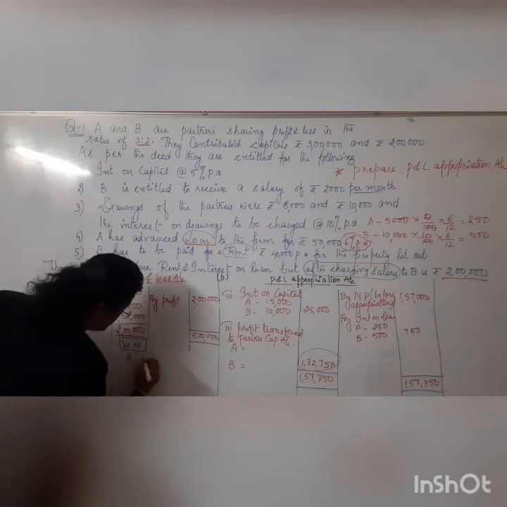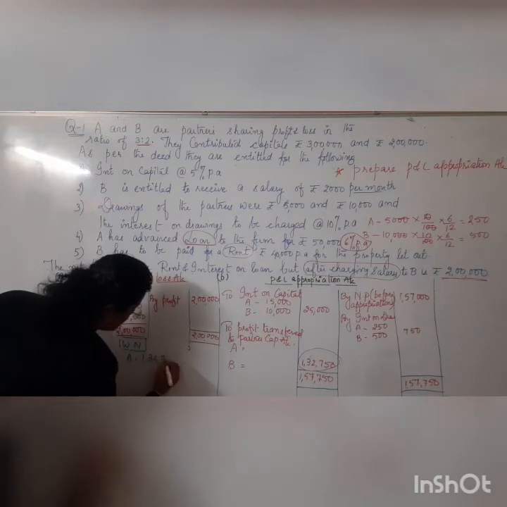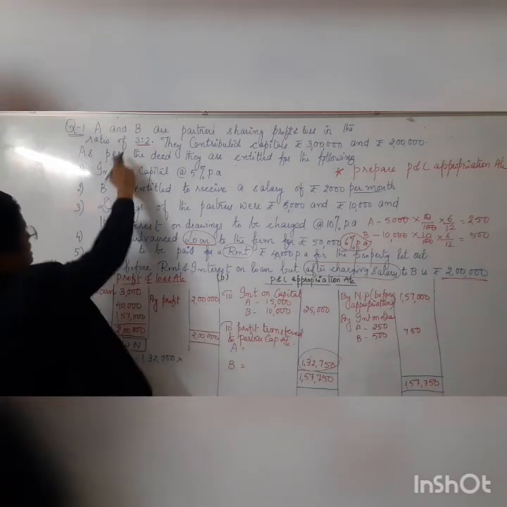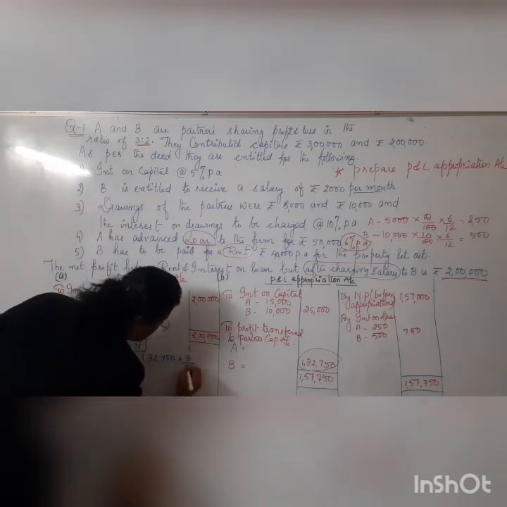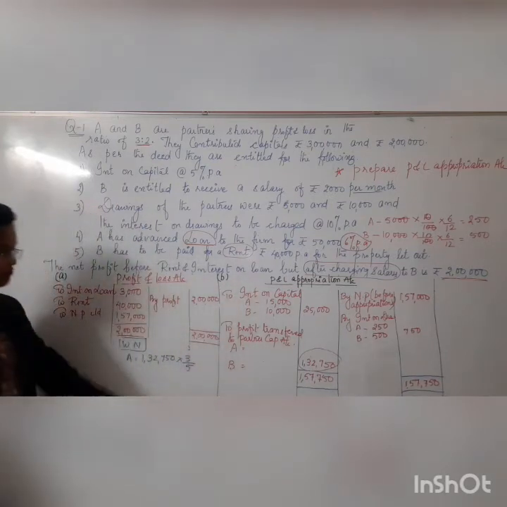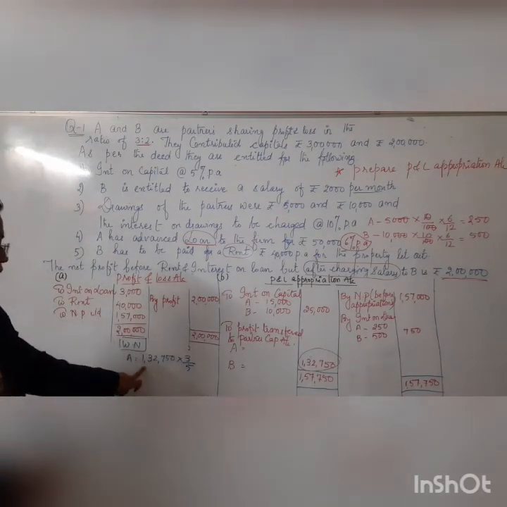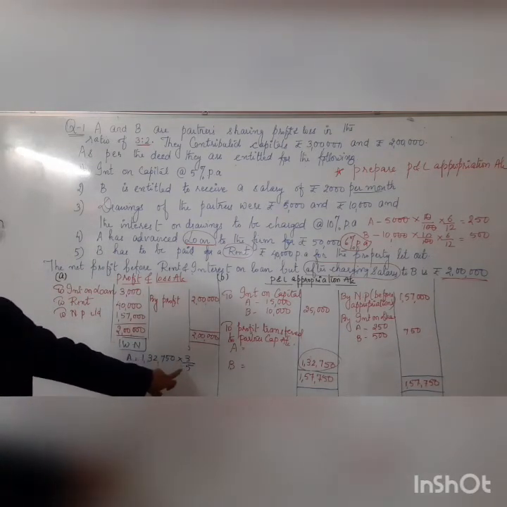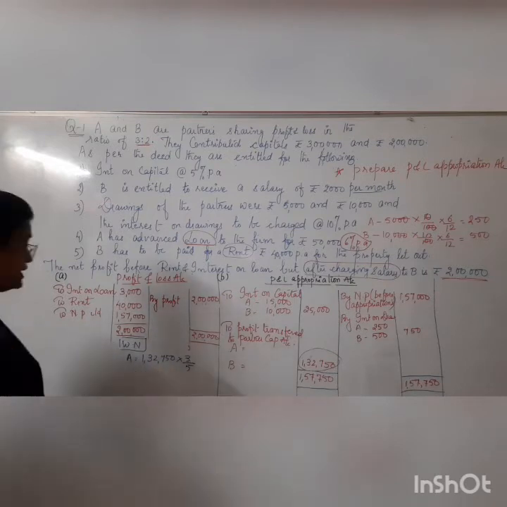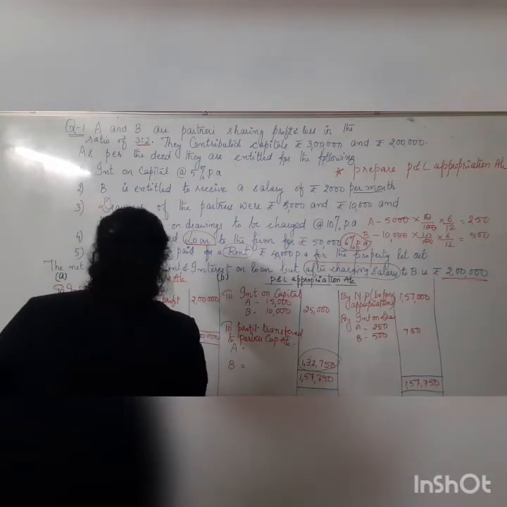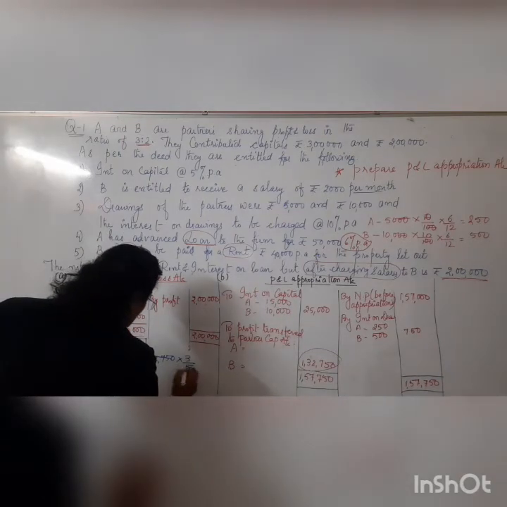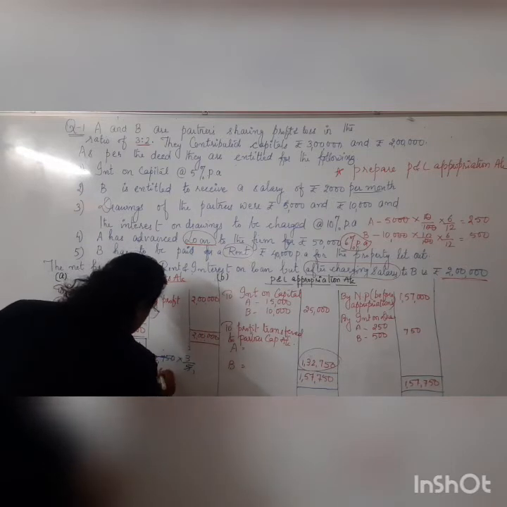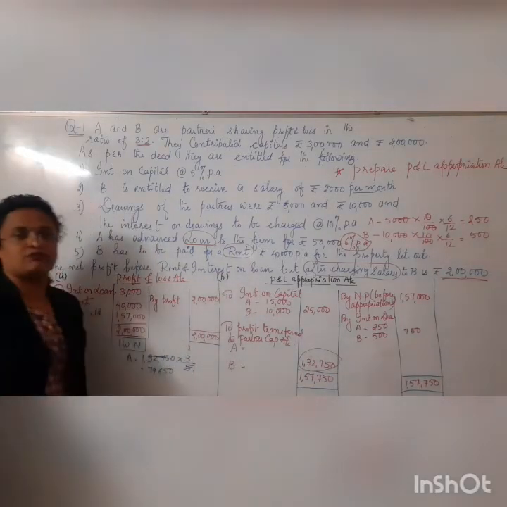So for A, how to distribute? 1,32,750 into 3:2. That means the total of the ratio is 5, so 3/5. So 1,32,750 into 3/5. Let us simplify this. First divide it by 5, then multiply it with 3. If you do this calculation, you will get 79,650 for A.